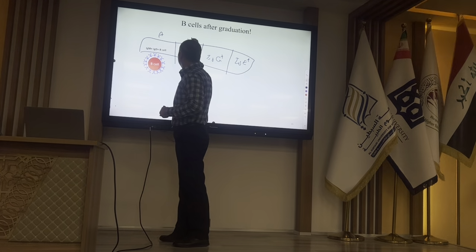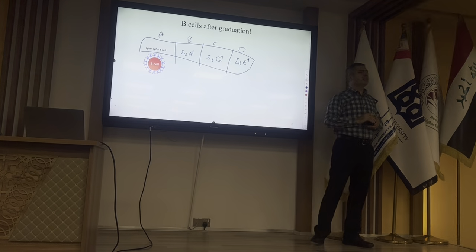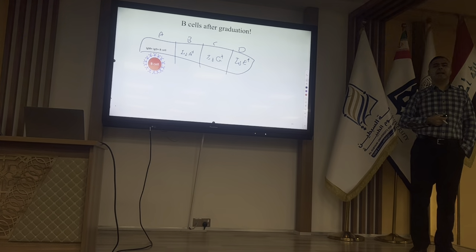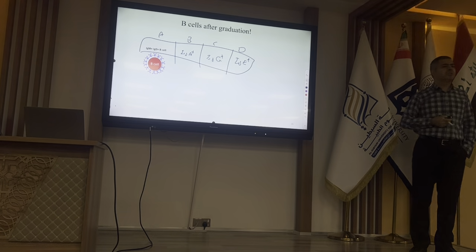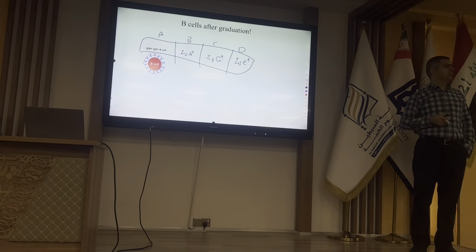A, B, C, D. Which one is a naive B cell? A, the first one. Which one is an effector B cell? B, C, D, all of them.